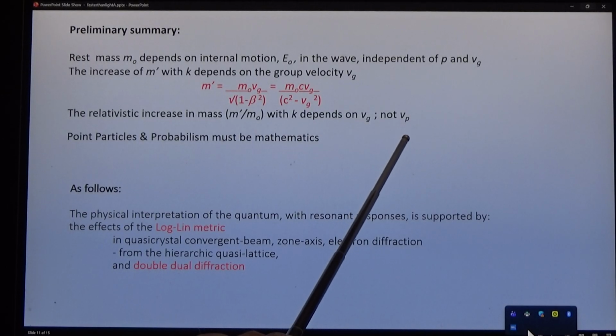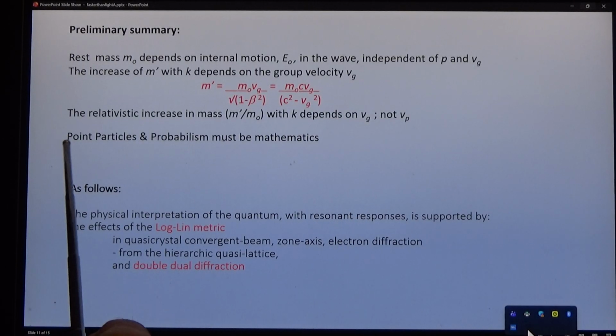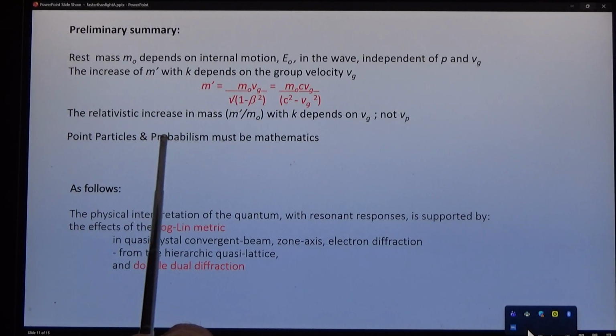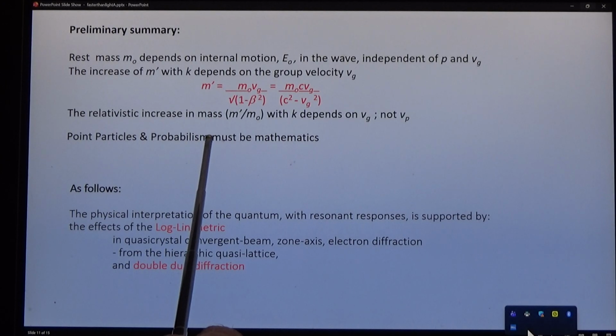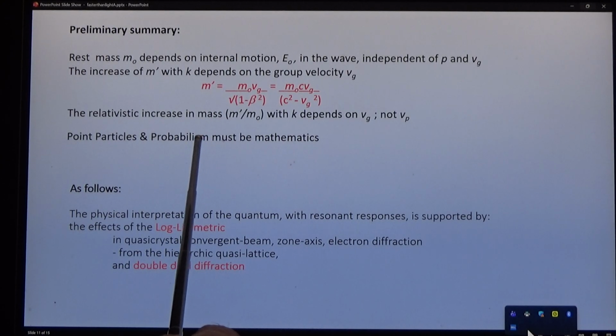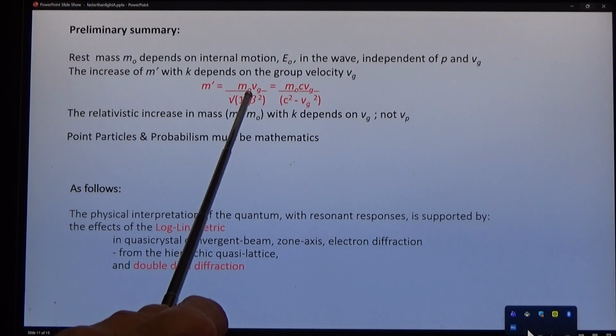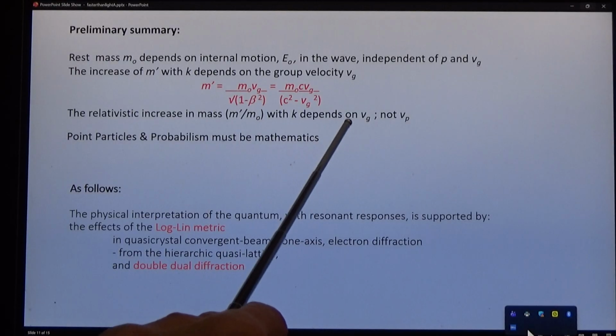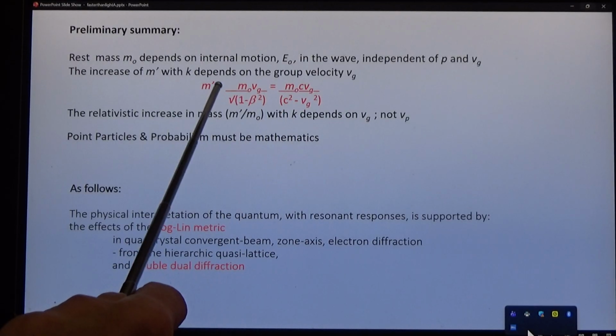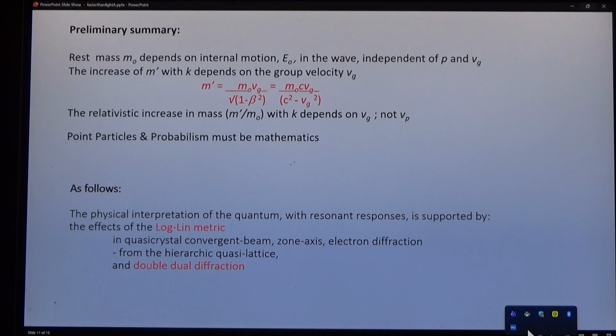And this leads you to understand that point particles and probabilism must be mathematics. The phase velocity produces rest mass, and the group velocity produces the relativistic difference.